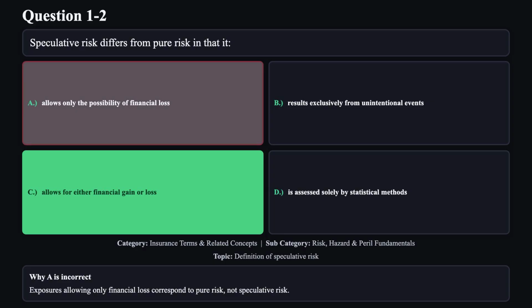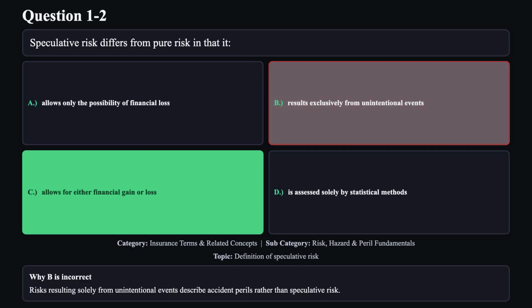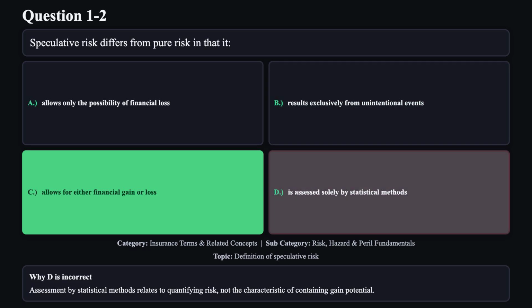Reason A is not correct. Exposures allowing only financial loss correspond to pure risk, not speculative risk. Reason B is not correct. Risks resulting solely from unintentional events describe accident perils rather than speculative risk. Reason D is not correct. Assessment by statistical methods relates to quantifying risk, not the characteristic of containing gain potential.